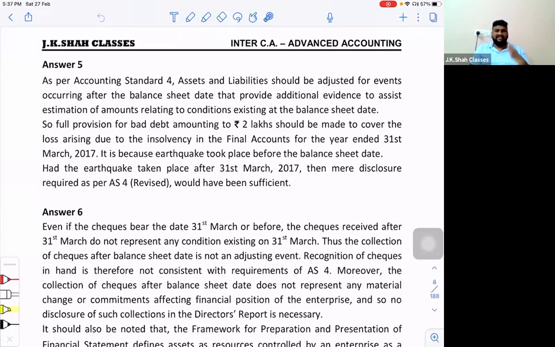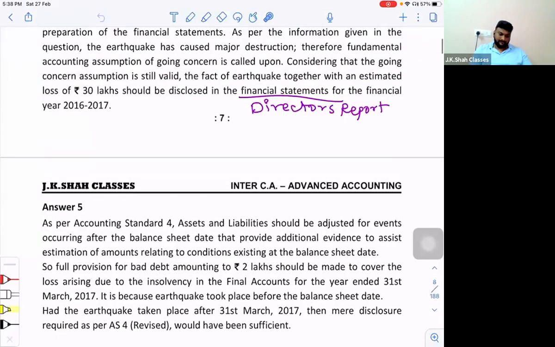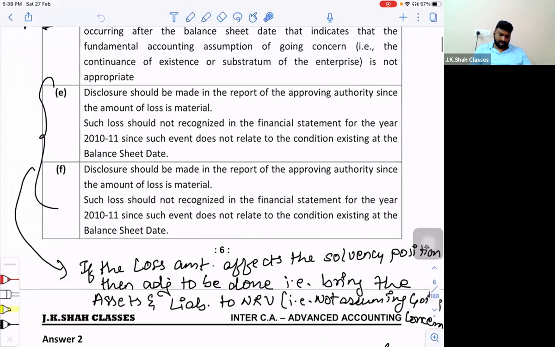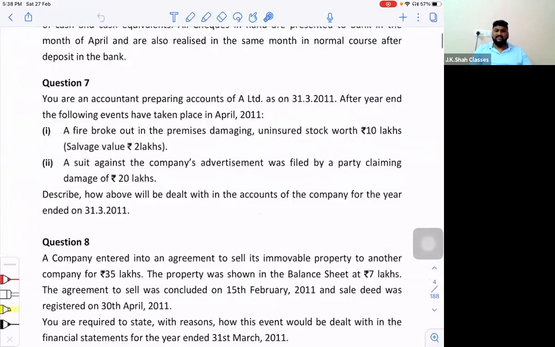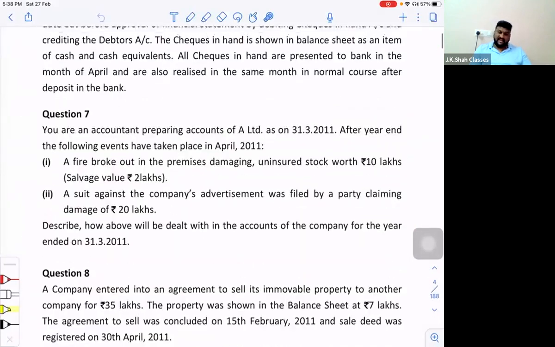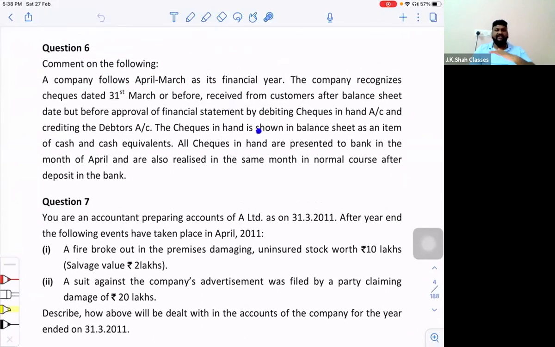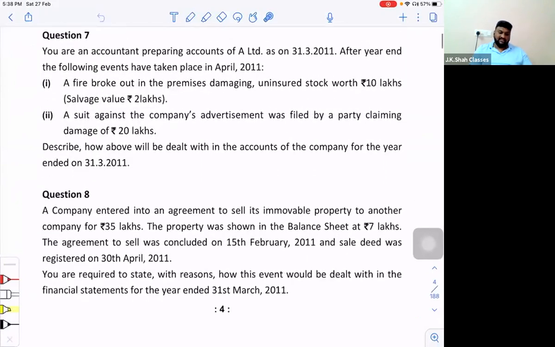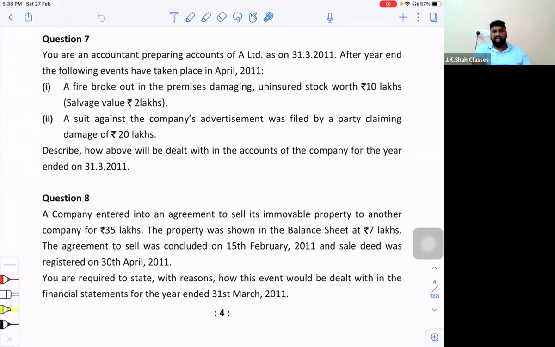Right? A very simple one. I think yesterday when we did some questions, this type of question had already arisen. It's a jackpot 5-mark question in the exam, if it comes. We'll go for the next question now. We'll first start with question number 7. The 6th I'll be doing at the end because this is a very, very different question. So we'll start with the 7th, 8th, and 9th first, and then we'll go for the 6th question.